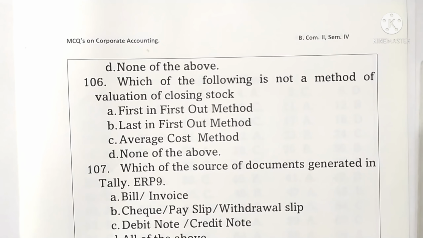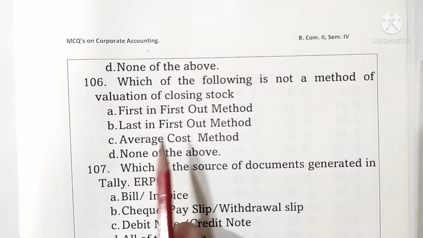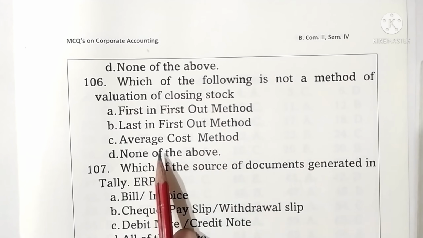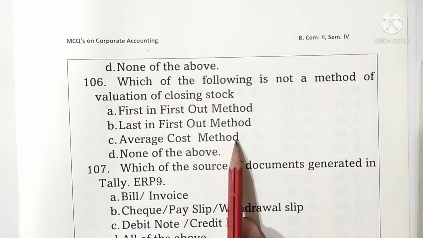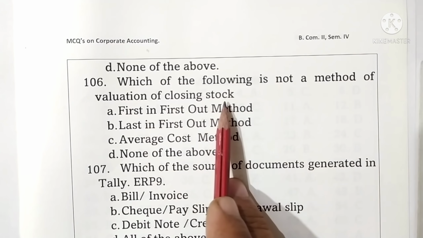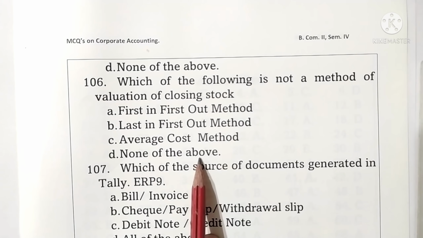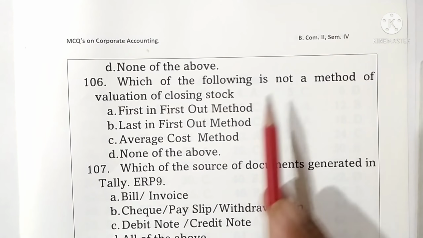Question 106. Which of the following is not a method of valuation of closing stock? Options are given: first in first out method, last in first out method, average cost method. All of the above are the method of valuation of closing stock. Only none of these above is not included. Therefore, option D is correct one.